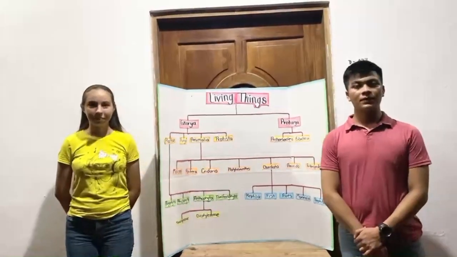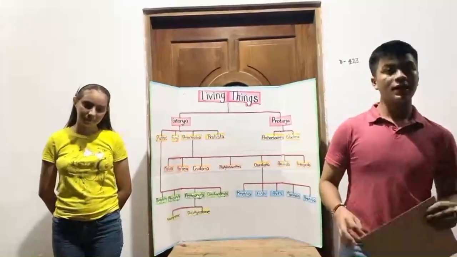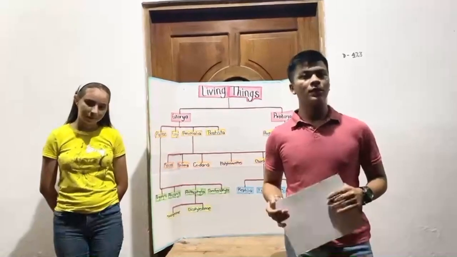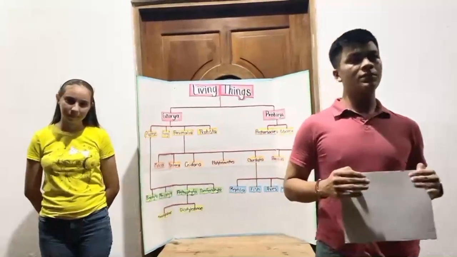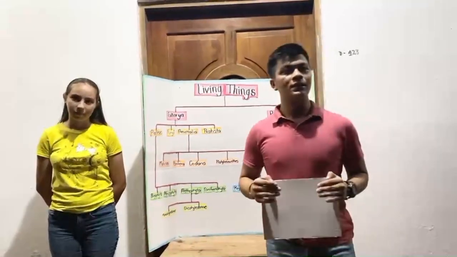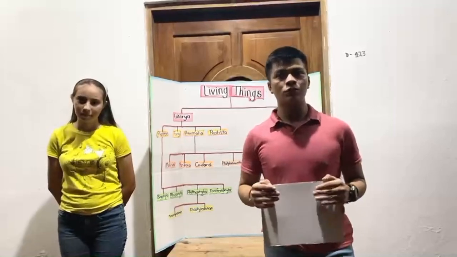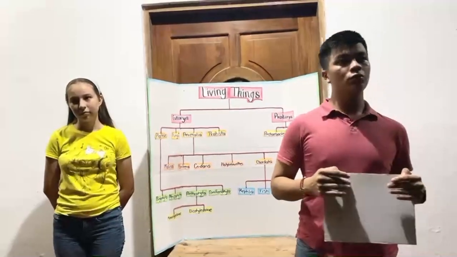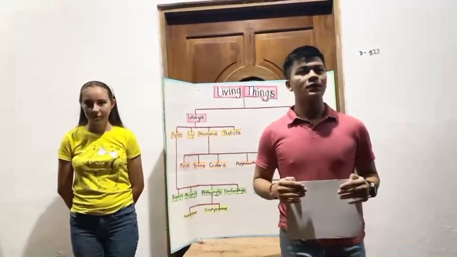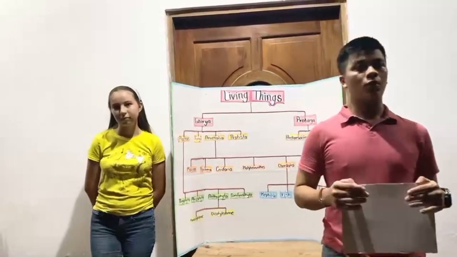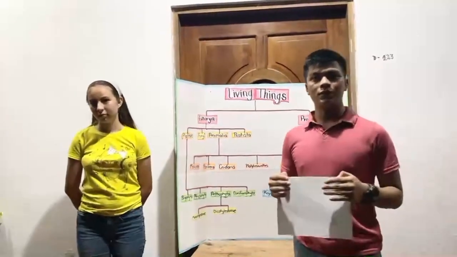The kingdom Plantae. Key characteristics that describe this kingdom are that it is made up of a cell wall. This cell wall is made up of cellulose. These are also known as autotrophs, meaning that they make their own food from sunlight through photosynthesis.